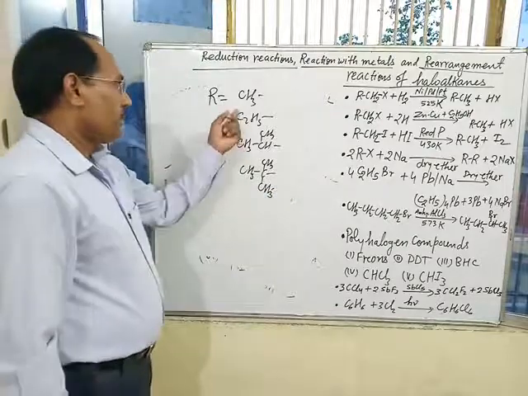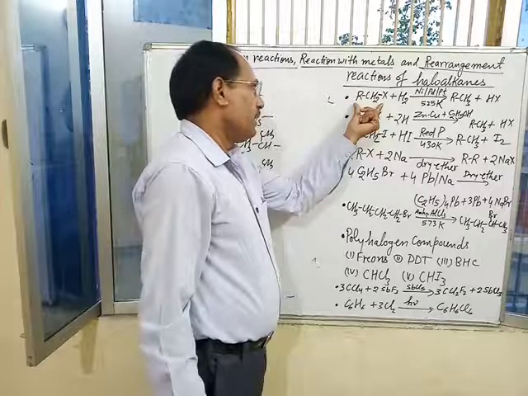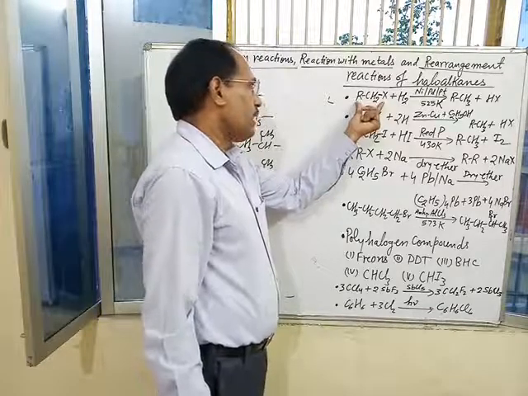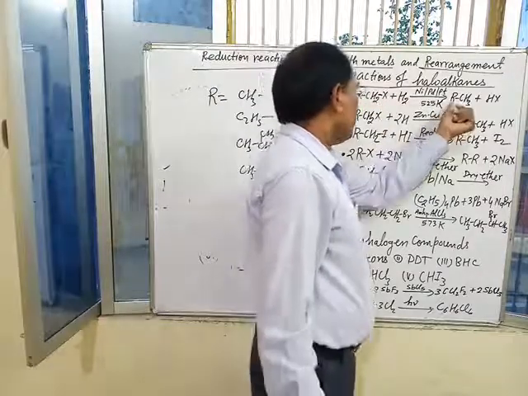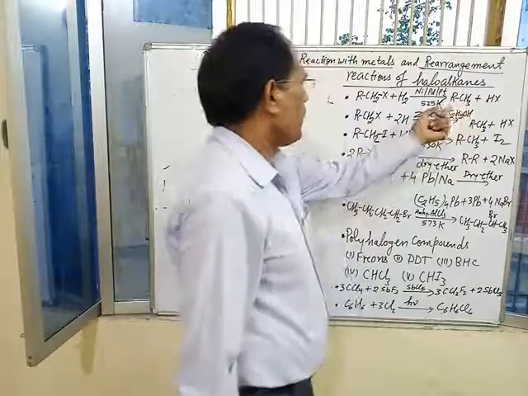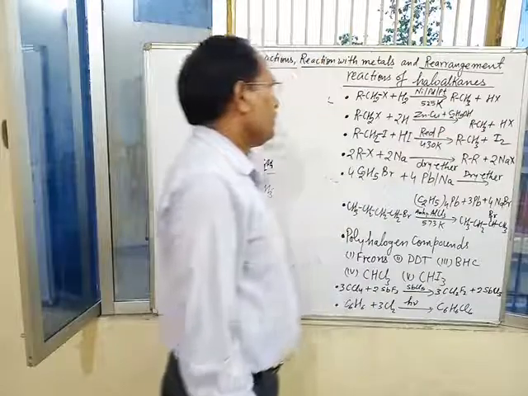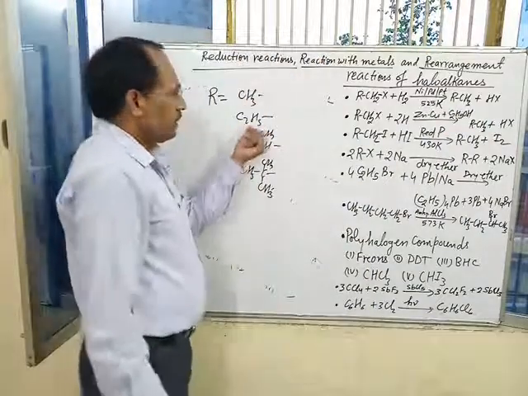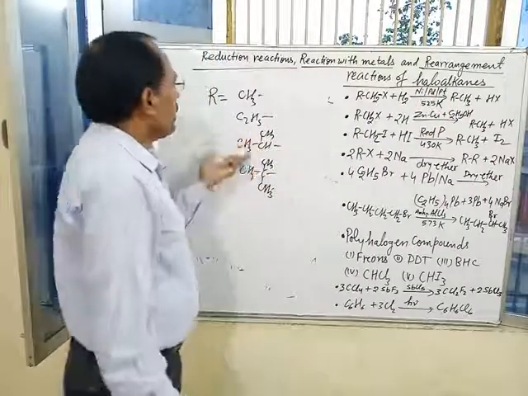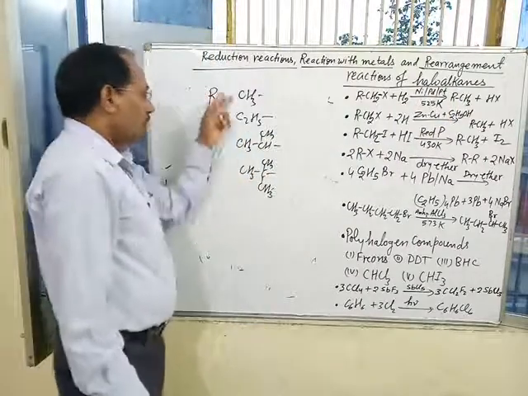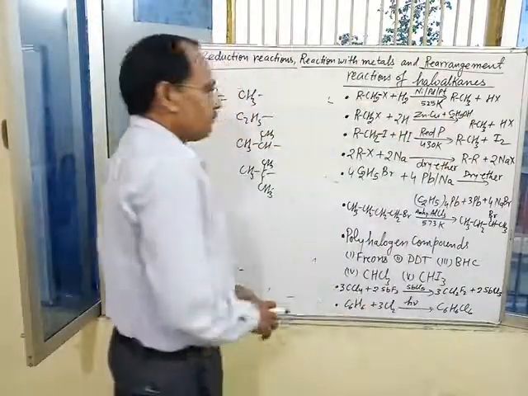If we take R equal to methyl group, then ethyl halide is obtained. Ethyl halide is alkyl halide, and ethane is obtained as reduction product. If we take ethyl halide, propane is obtained as reduction product. Similarly, with other alkyl groups, reduction takes place in the same way.